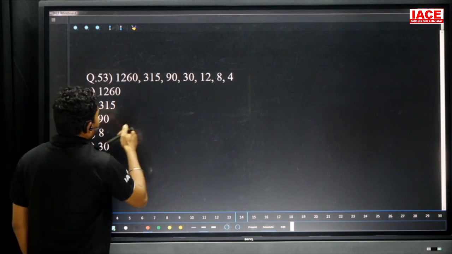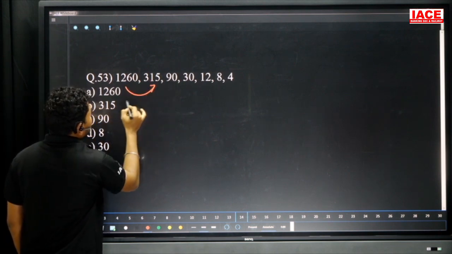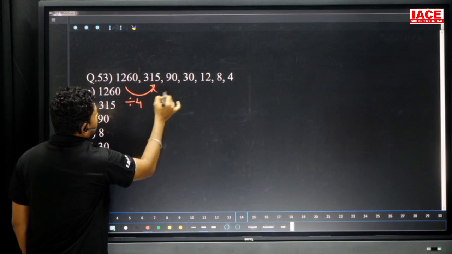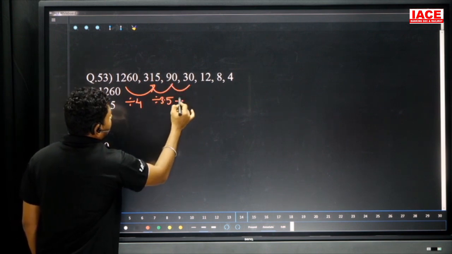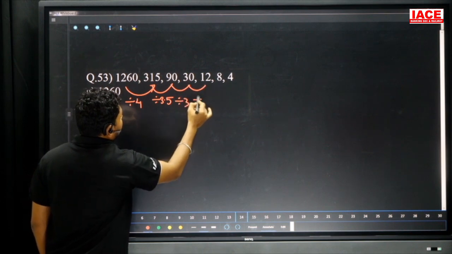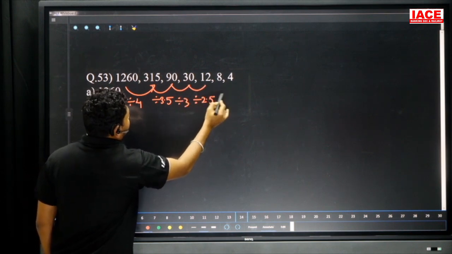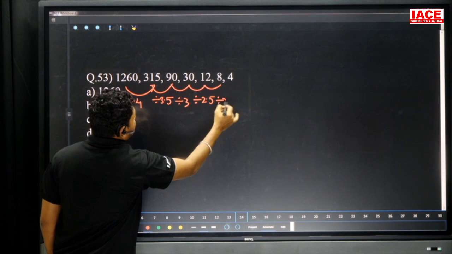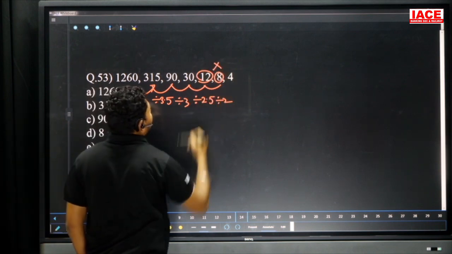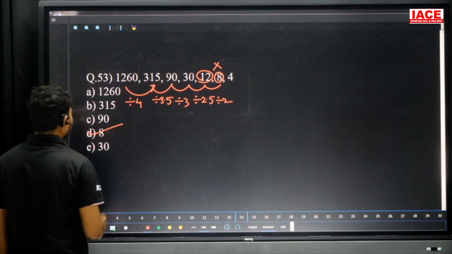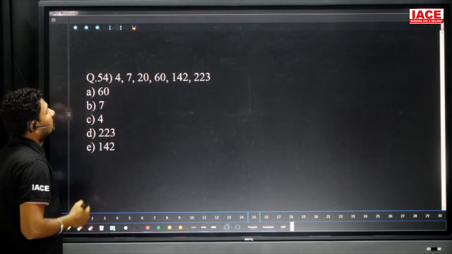Next 1260, 415 means it is divisible by 4, and here divisible by 3.5, and here divisible by 3, and here divisible by 2.5, and here divisible by 2. 12 divisible by 2 means it is not, it is 8, so our wrong number is 8, option is D here.